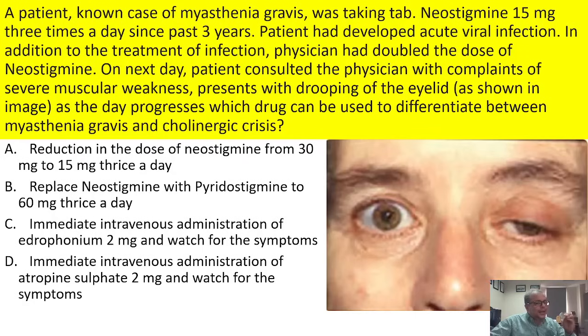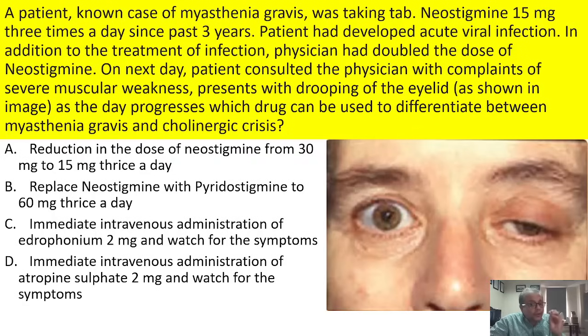is having myasthenic crisis, the hydroponium significantly raises the level of the acetylcholine at the muscle end plate, but it is a very immediate release and it is for very short duration. So if the myasthenic crisis is there, there is immediate improvement. But if the cholinergic crisis is there, there is a slight worsening of the condition, but it is having a very short duration of the action. So again, within a few seconds or at the most minutes, the original condition will come.